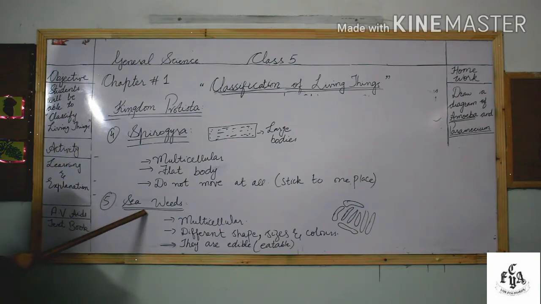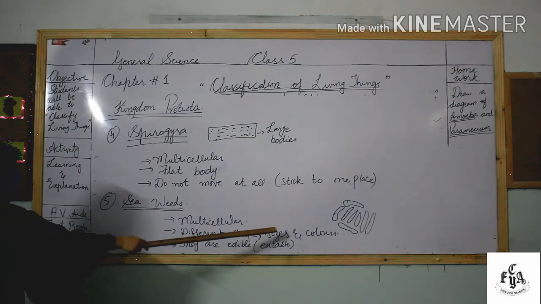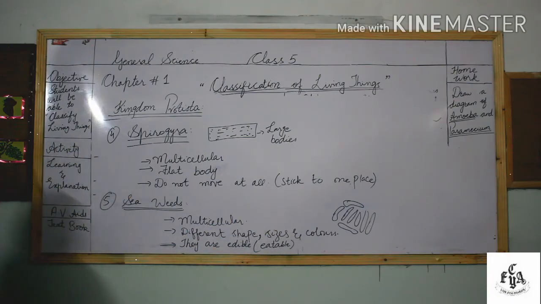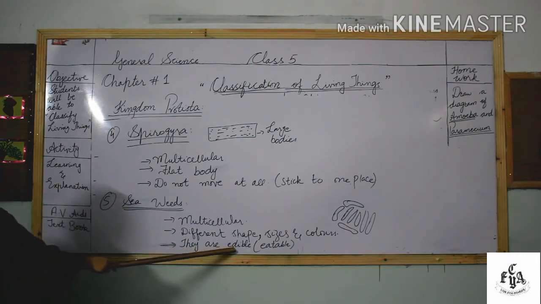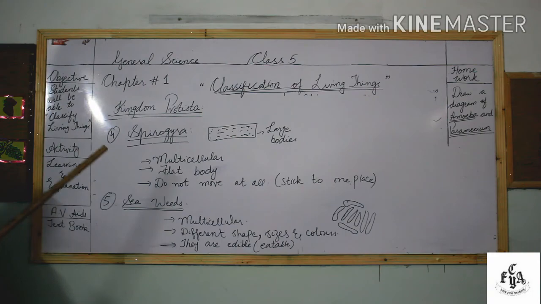Now come to seaweeds. What are seaweeds? They are basically algae, but they look like plants. They are multicellular. They exist in different shapes, sizes and colors, but basically they are green in color. They are edible, meaning they are eatable. They are the type of algae which can be eaten.